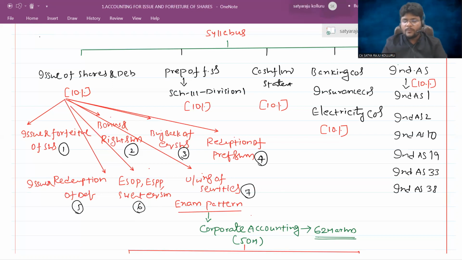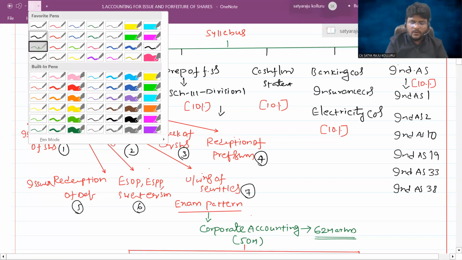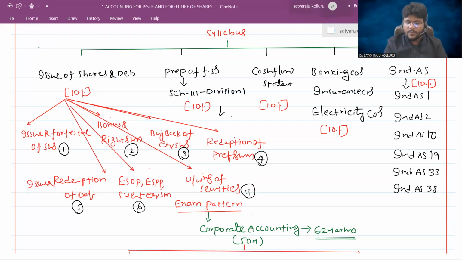In relation to the preparation of financial statements, we are going to deal with how to prepare the financial statements of a company as per Schedule 3 Division 1. So what is Schedule 3? What is Division 1? All such stuff we are going to learn in that specific chapter. But here, sir, we are going to see only one thing, that is the preparation of financial statements, that is, the balance sheet and the statement of P&L.